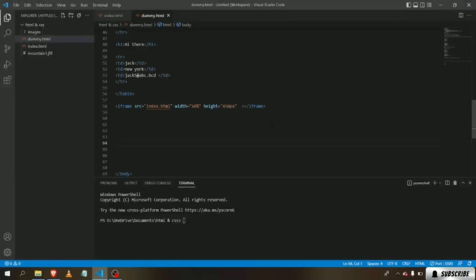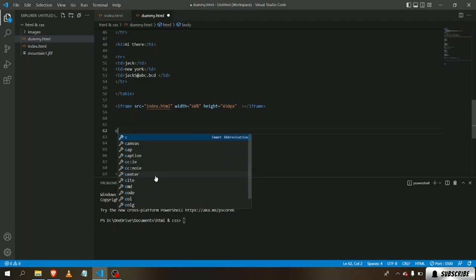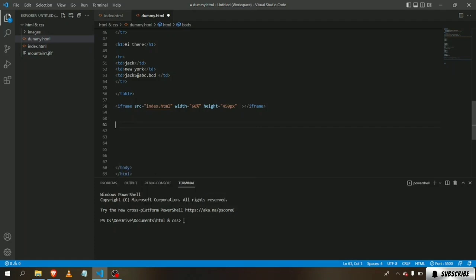Now if you wanna add any symbols, for example, you can see the copyright symbol, right? In every content there's a copyright symbol. Let's give an example here. Let's create a paragraph first.